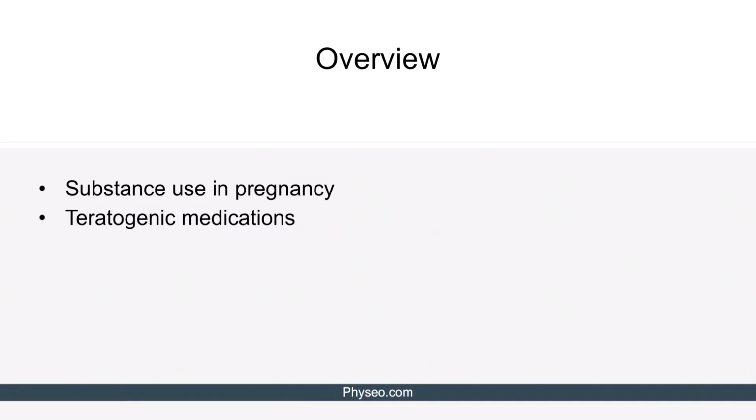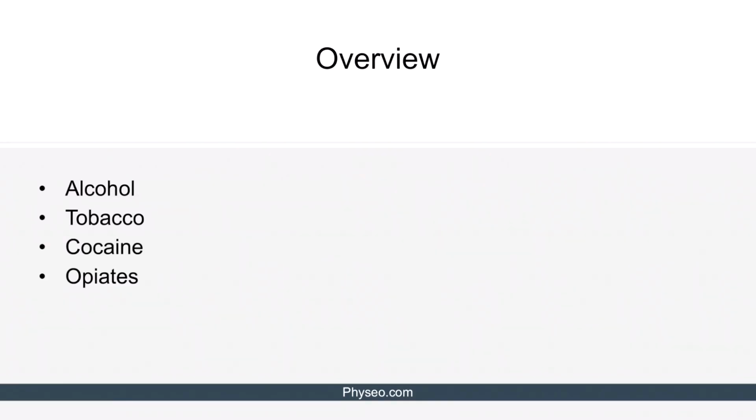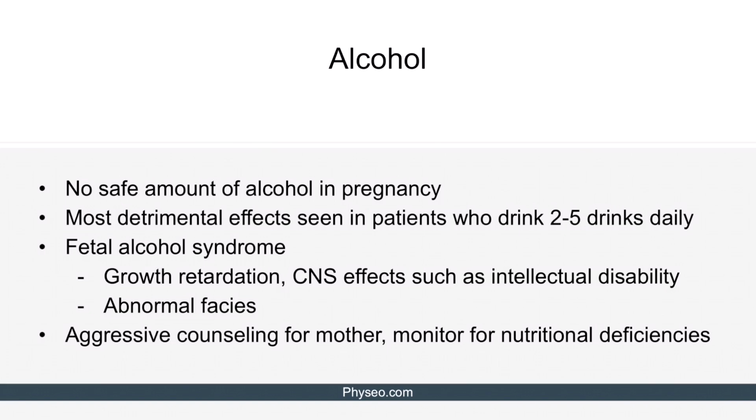Let's get started. Here's our overview slide. Let's start with substance use in pregnancy. With regards to this topic, we'll be discussing alcohol, tobacco, cocaine, and opiate use during pregnancy. We'll begin with alcohol use.